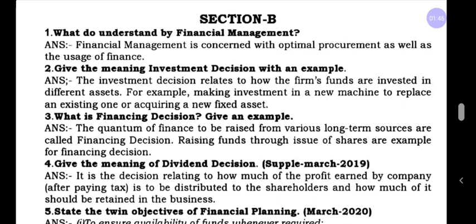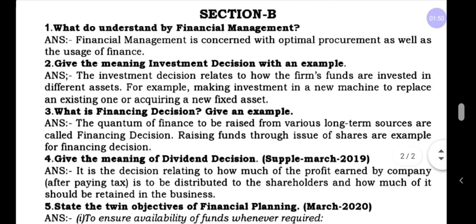Next we are going to learn the different types of decisions in financial management. We have 3 kinds of decisions: investment decision, financing decision, and dividend decision. The meaning of all these decisions can be asked in the examination. First, give the meaning of investment decision with an example.